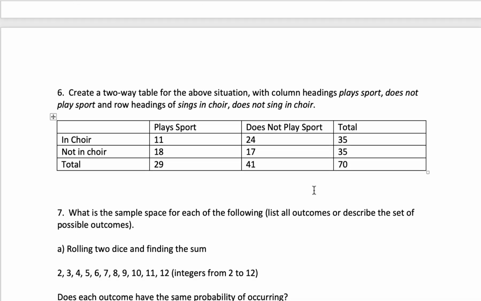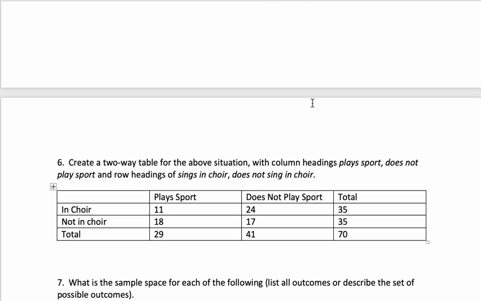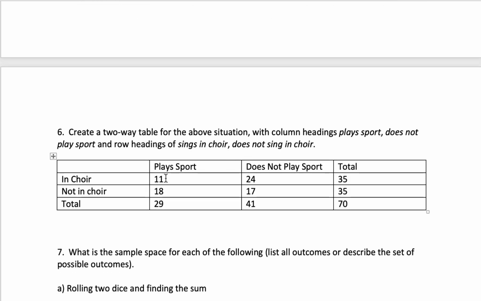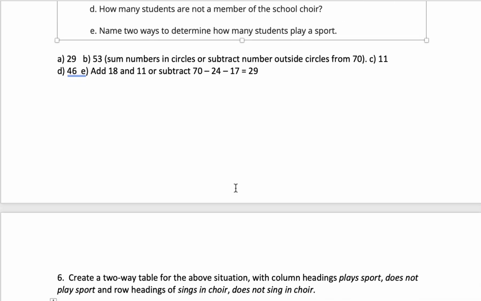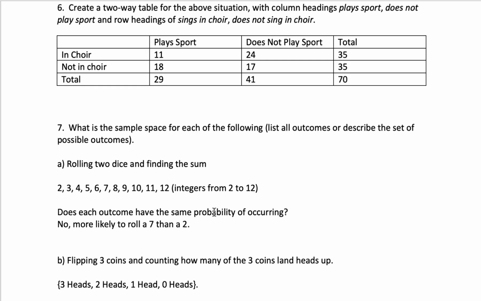And then in the two-way table here, the inquire and play sport would be the overlap. Inquire but not play sport would be these 24 people here. Play a sport but not inquire would be these 18 people here, and the neither would be these 17 people here. And so then we get a sum of all who play the sport, all who do not play the sport, all who are in the choir, all who are not in the choir. Okay.